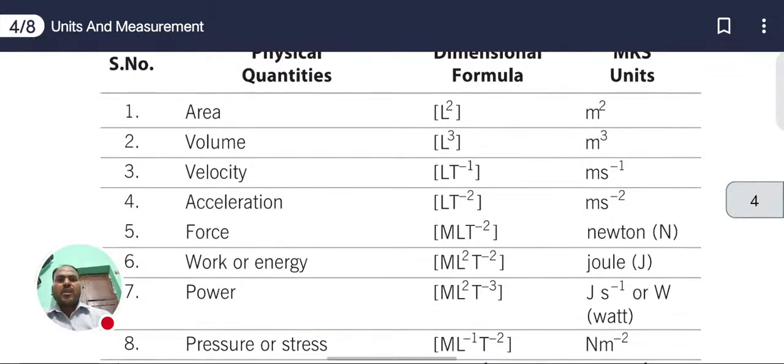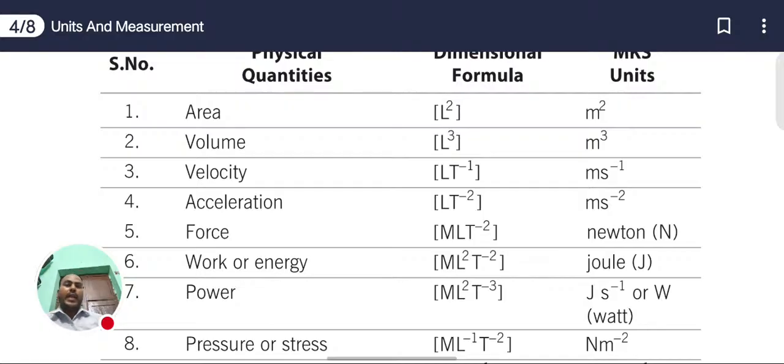Next we have velocity. What is the velocity formula? Displacement upon time. Displacement means length, which we measure in meters, so for meter we write L, upon time. If we take the time into multiplication with L, then the time becomes inverse. So the dimensional formula for velocity is MLT inverse 1, and the SI unit of velocity is meter second inverse, or meter per second.